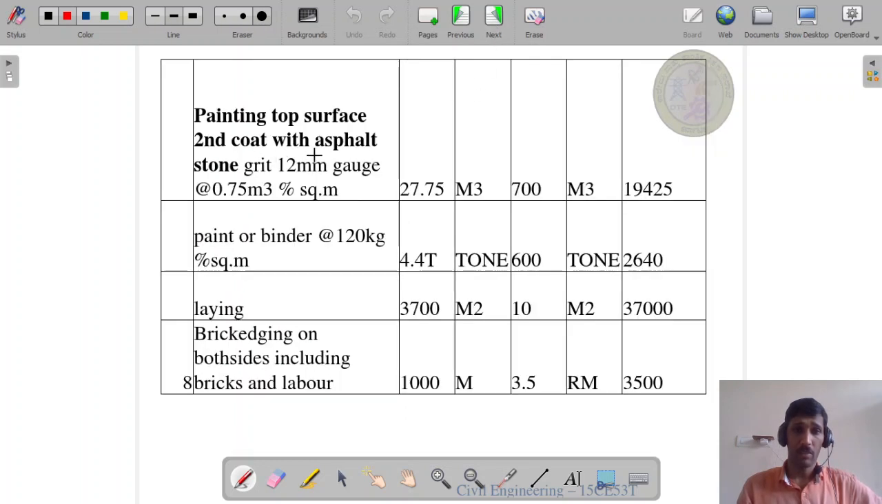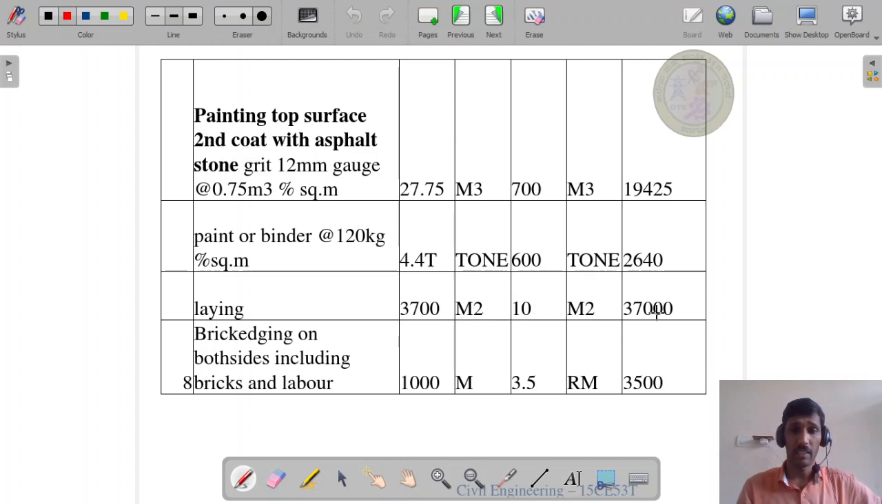Painting top surface second coat with asphalt stone grid 12 mm gauge at the rate of 0.75 meter cube. 27.75 already we calculated in the measurement book. Rate 700 rupees per meter cube. Now total cost 19,425 rupees. Paint or binder at the rate of 120 kg, 4.4 ton. For each ton 600 rupees. Now 2,640 rupees. Laying and consolidation 3,700 meter square total, and for each meter square 10 rupees.